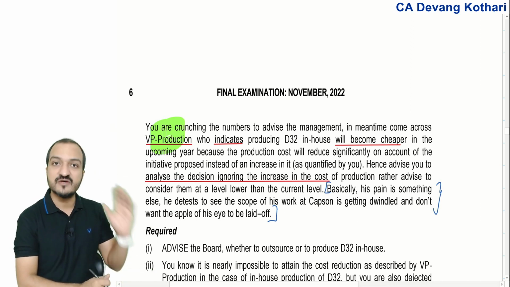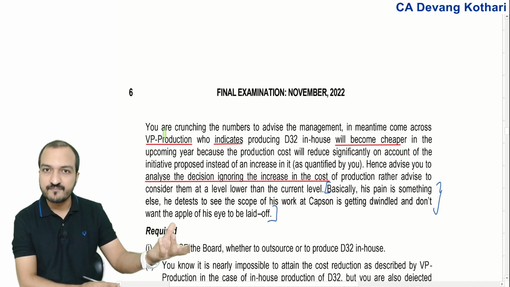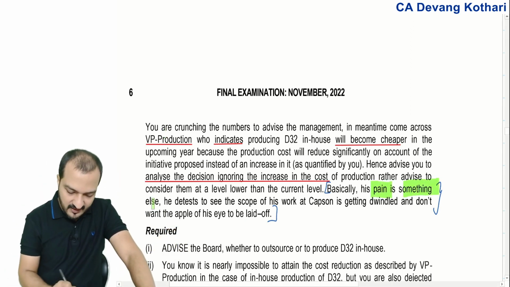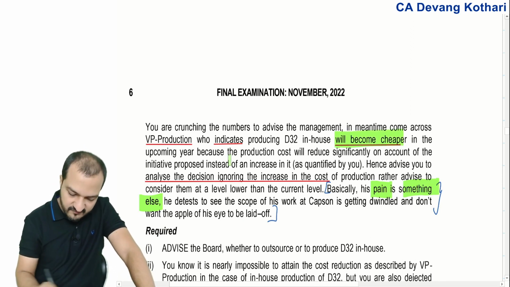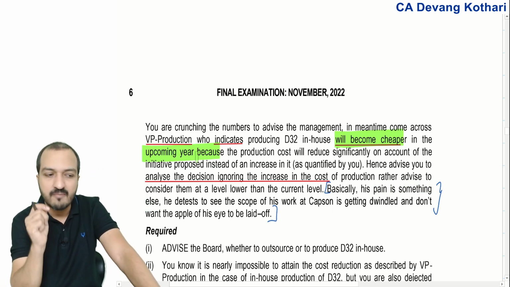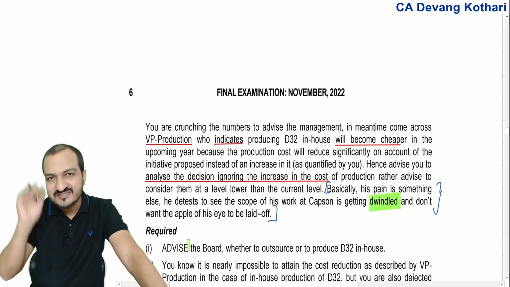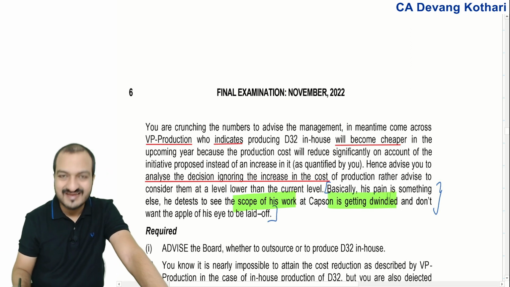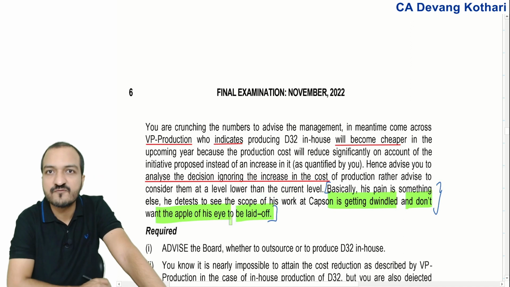He is worried that if his work decreases, then eventually his people might be laid off, right? So he is under the fear. His pain is something else. Matlab, he is not exactly having a problem with the cost becoming cheaper or more expensive. Rather, he is worried about his work decreasing. Dwindled means decreased. So he is worried that the scope of his work at the company is getting decreased and he doesn't want his employees to get laid off.